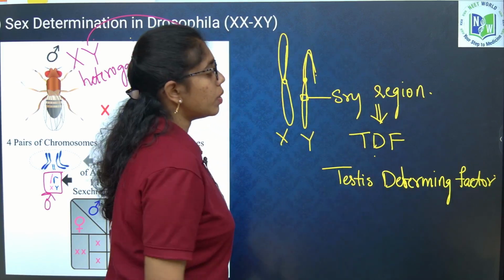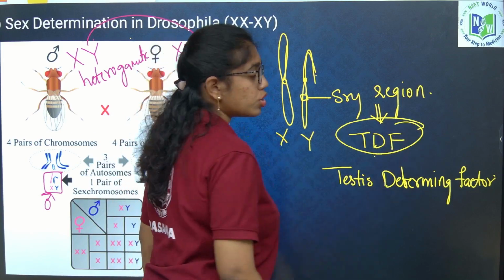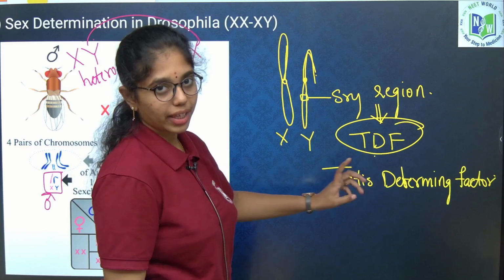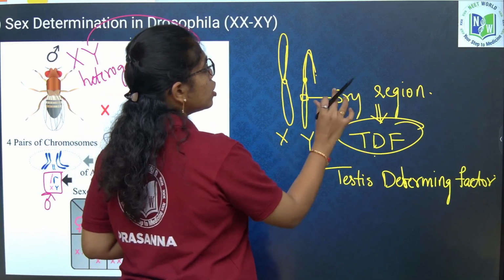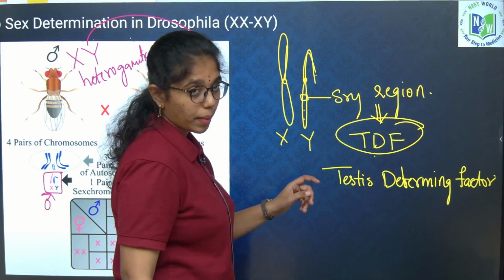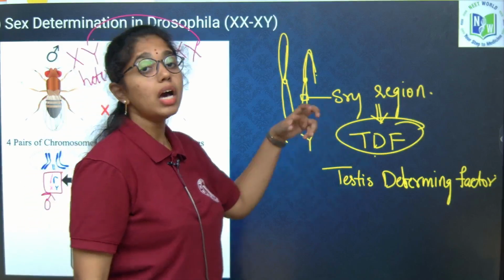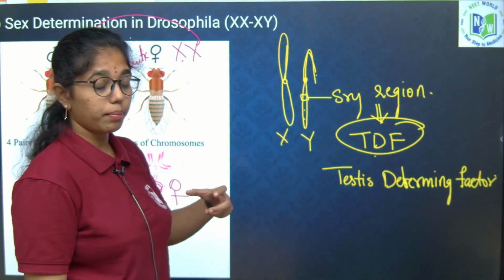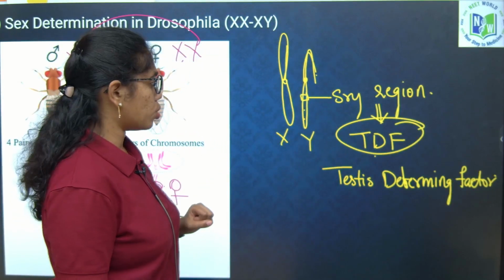This is responsible for the production of testosterone, and this will develop the sexual characters in male. So, here Y chromosome has SRY region which has testis determining factor, which is responsible for the release of male sex hormones like testosterone.